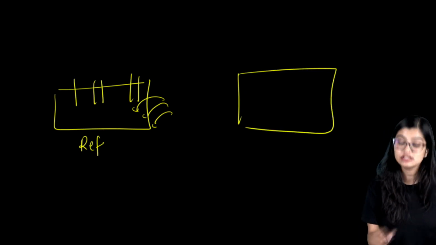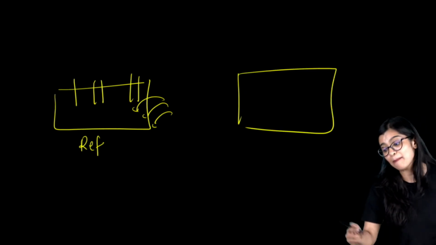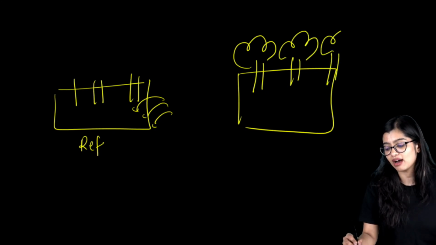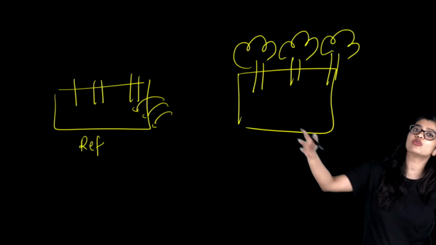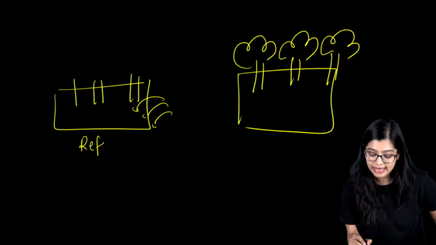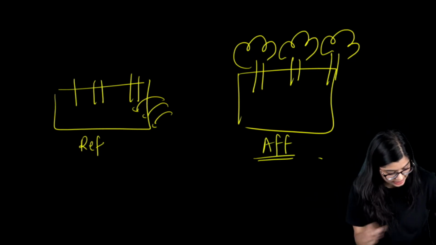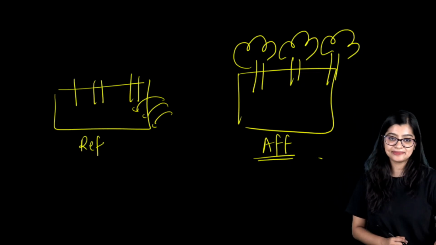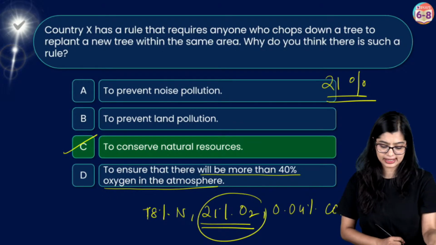While if in this place I cut my tree, but in some other place I go and I grow my trees, right? In some new area where forest was not there, I decided to grow trees or make a forest. Then I call this afforestation, right? So here we are making a new forest. Yes? I hope we are clear with this.